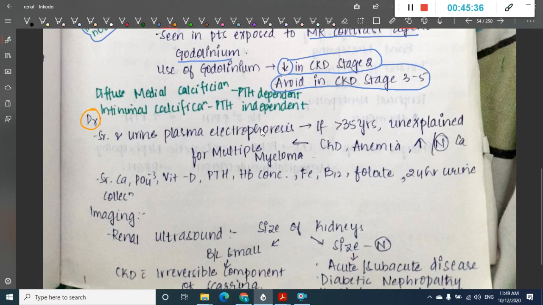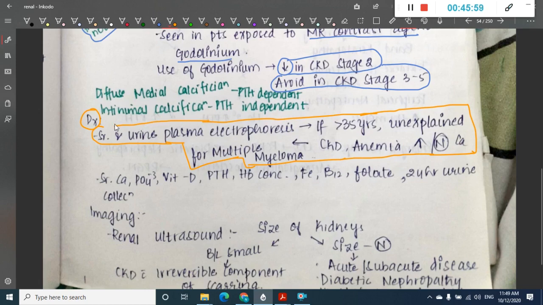Now if you see the diagnosis, we have serum and urine electrophoresis. If you do serum and urine electrophoresis for patients who are more than 35 years with unexplained chronic kidney disease, anemia, and normal or increased calcium, always suspect multiple myeloma.